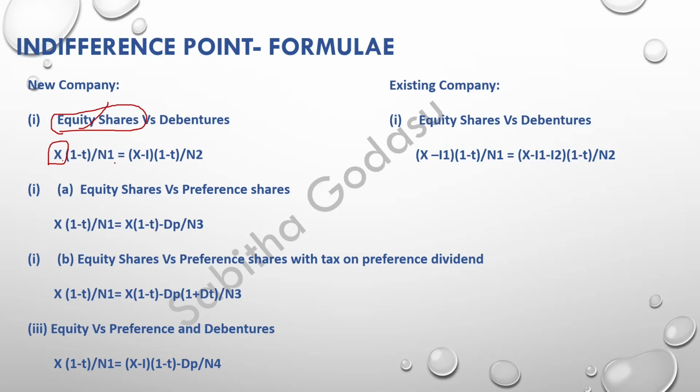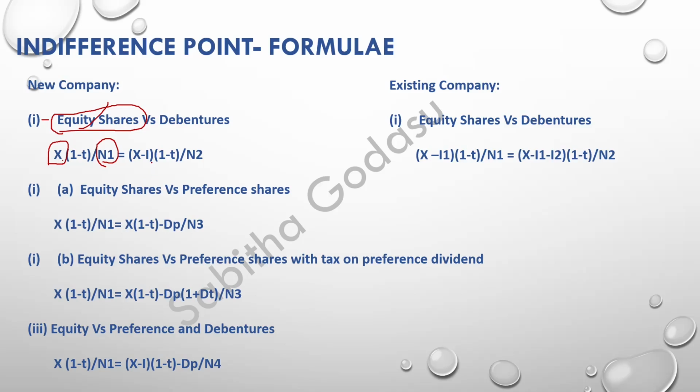Now, we don't have any preference shares, so we are not deducting or adding anything more. The formula for equity shares is EBIT into 1 minus tax, divided by the number of shares. Let us denote this as N1, the number of shares raised. This is the left side, the first option, where funds are raised only through equity.